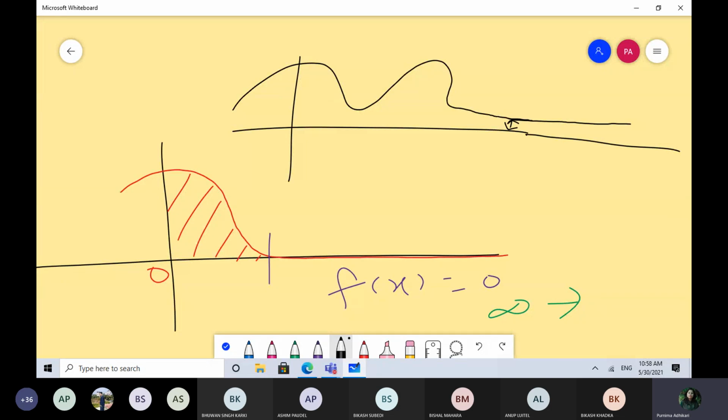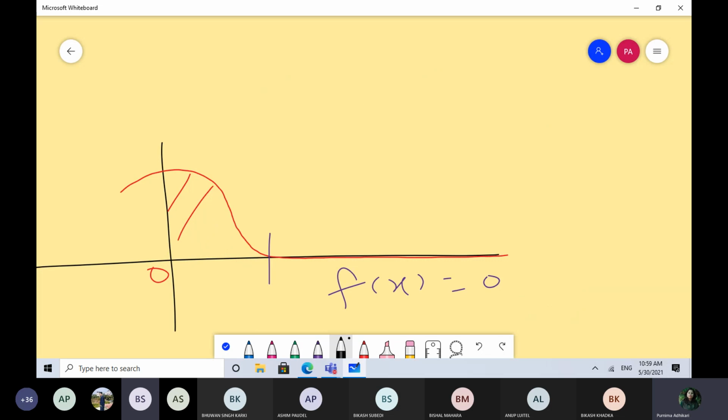In what case what will happen? Suppose after certain value of x your f of x is not 0, it is giving very small value, let's say 0.7. Value भए पनि आइराछ till infinity it is giving certain small value, then what are you going to get in this case? यसमा पनि 0.7 आउँदैछ, अझ अगाडि बढ्दाखेरि 0.7 कम आउँदै जान्छ, at infinity might be 0. Infinity नै आउँछ नि हैन, certain small value भएर पनि त्यसलाई infinity सम्म infinite times add गर्दै गयो भने त infinity नै आउँछ नि. Okay, so in this case also your solution will be infinity.